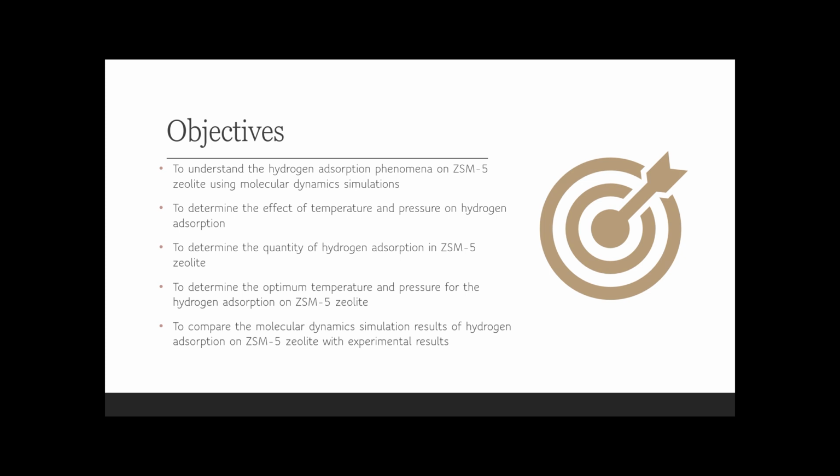So this is the objective of the research. First is to understand the hydrogen absorption phenomena on ZSM5 zeolite using molecular dynamics simulation, to determine the effect of temperature and pressure on hydrogen absorption, to determine the quantity of hydrogen absorption in ZSM5 zeolite, to determine the optimum temperature and pressure for the hydrogen absorption on ZSM5 zeolite, and to compare these molecular dynamics simulation results with the experimental results.